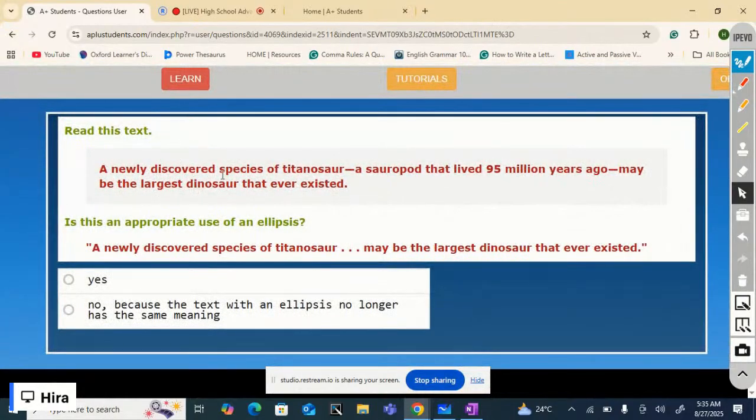A newly discovered species of titanosaur, a sauropod that lived 95 million years ago, may be the largest dinosaur that ever existed. Now, the text with an ellipsis: a newly discovered species of titanosaur, ellipsis, may be the largest dinosaur that ever existed. Yes, it's an appropriate use of an ellipsis. No, because the resulting text with an ellipsis no longer has the same meaning. Decide. What do you say?